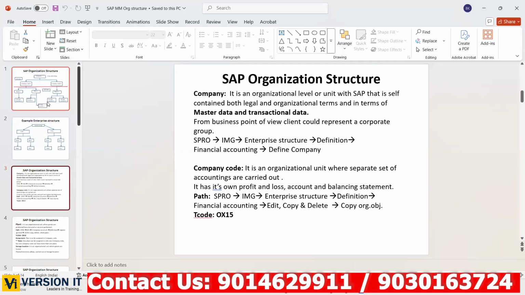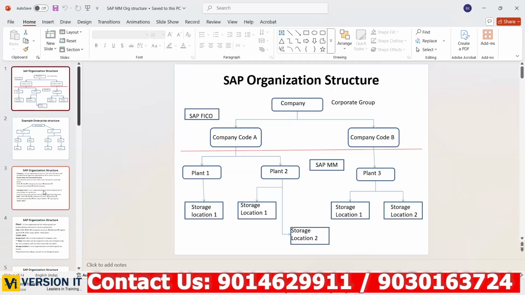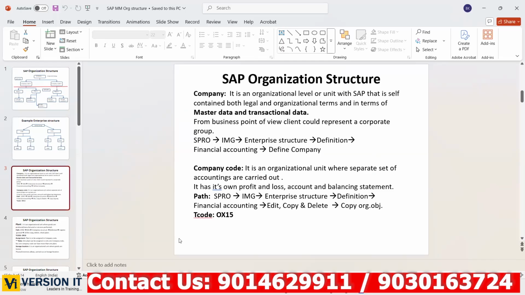See, so at this company code level, all financial transactions happen. For example, we purchase some tires from the MRF tire vendor. I purchase each tire for $100. I purchase 10 tires, so $1,000 I need to pay to the vendor. Who will do the payment? Finance team only will do the payment, right? Some financial transactions are happening, right?